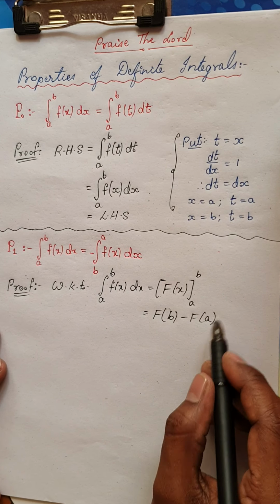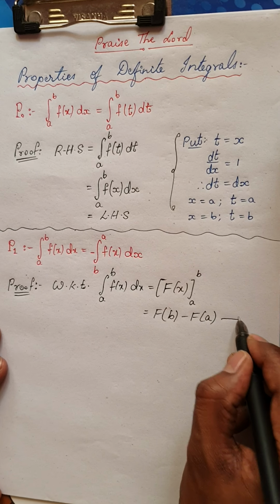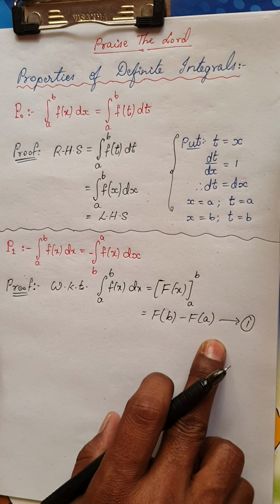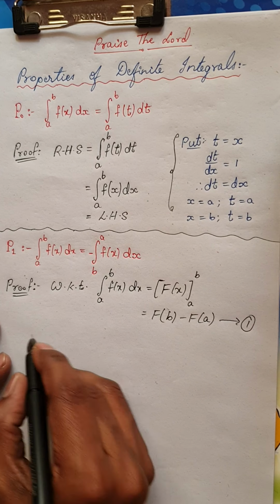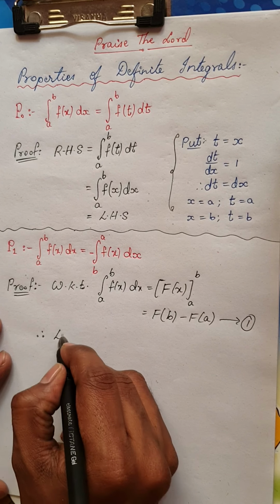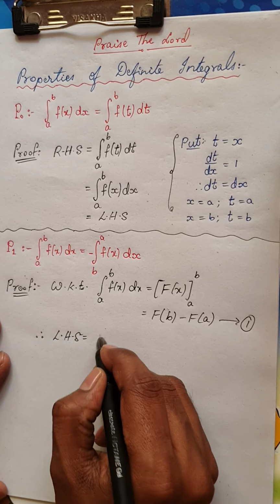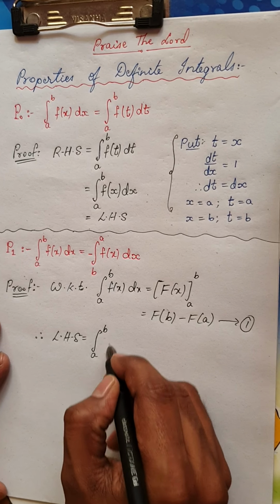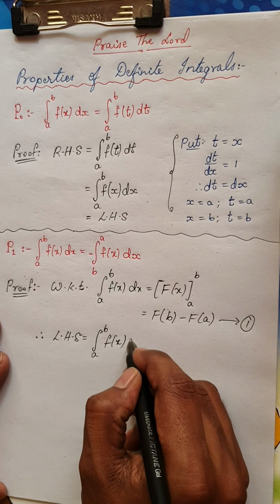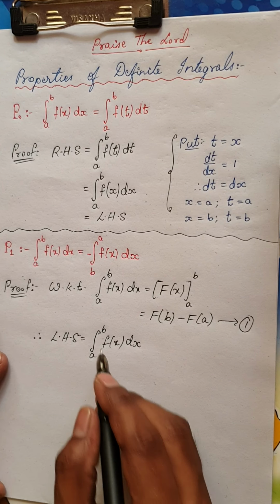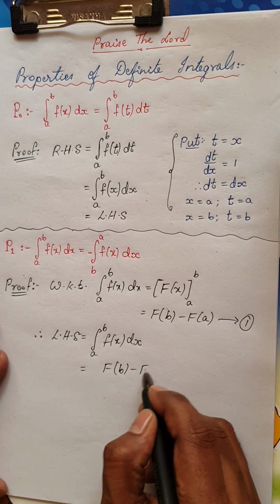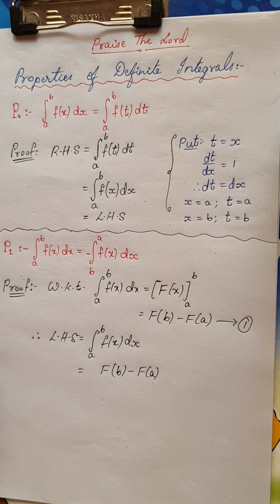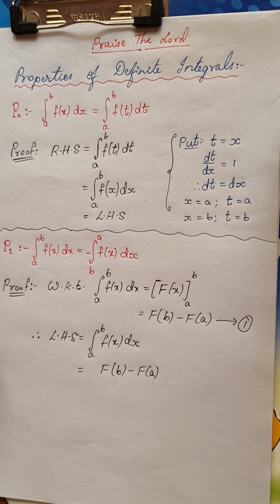Now LHS is nothing but integral from a to b f of x dx, which can be written as F of b minus F of a, isn't it?